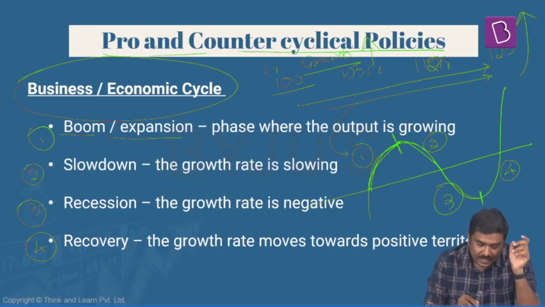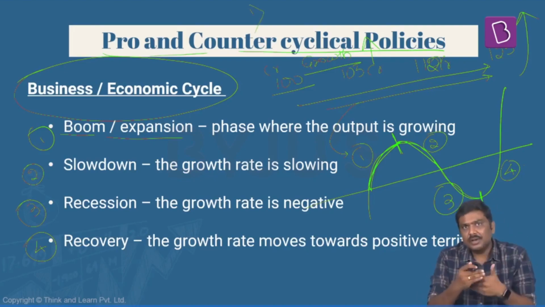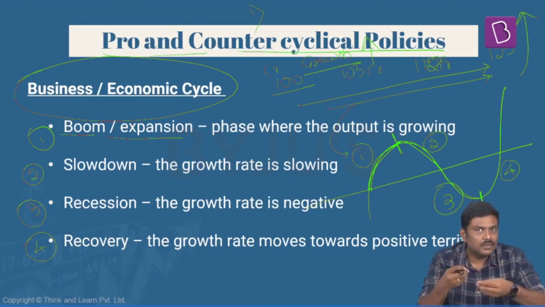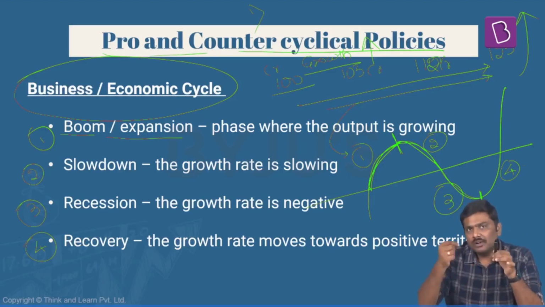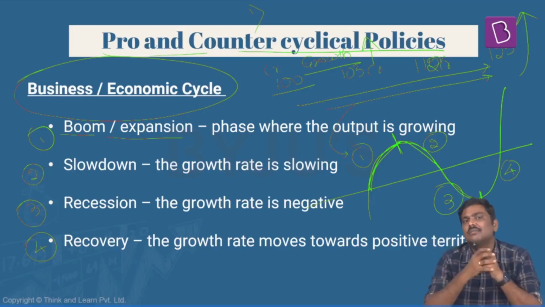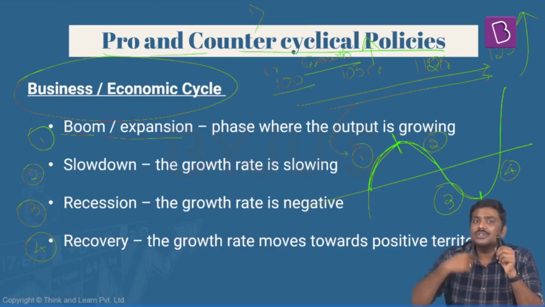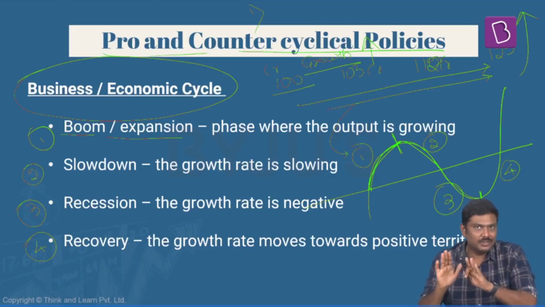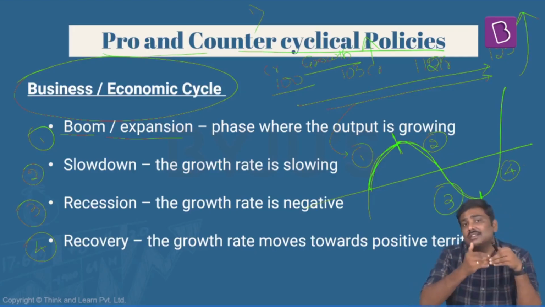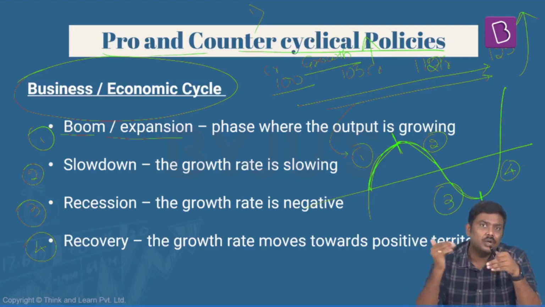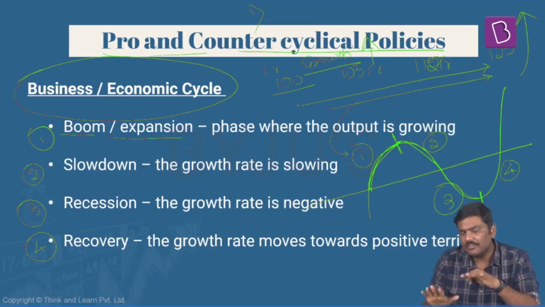One, you will see that the private sector investment is generally higher during this phase. The simple reason for this is that when the demand for goods and services is higher, and sales are higher in the market, the private sector will also invest high and produce high during this phase. That is the precise reason why there is a very high GDP increase as well as a GDP growth rate experienced during this phase.